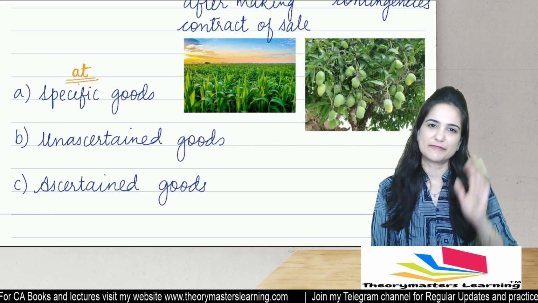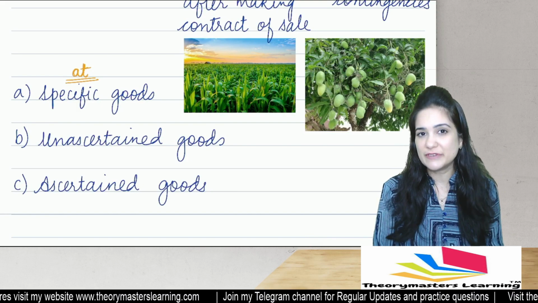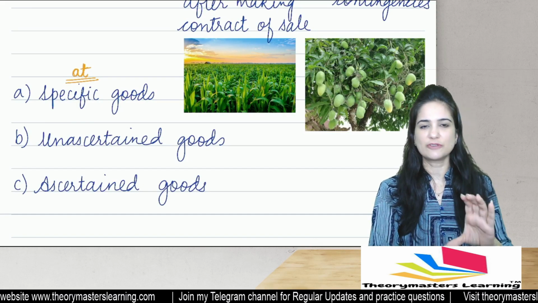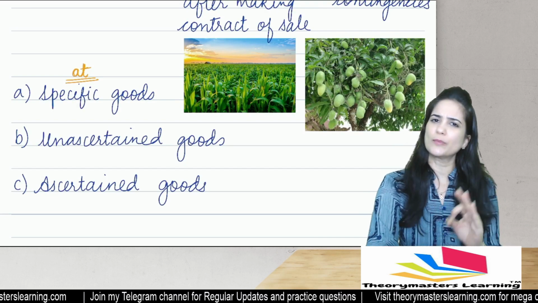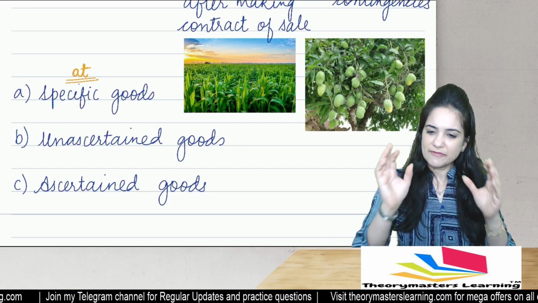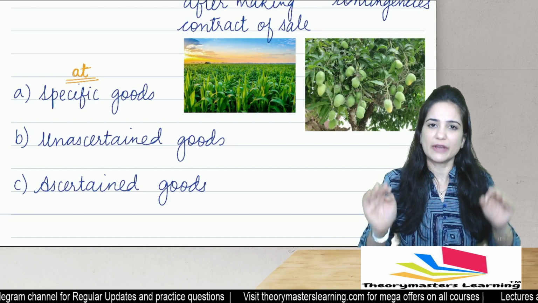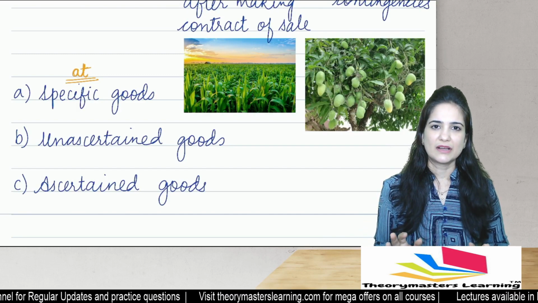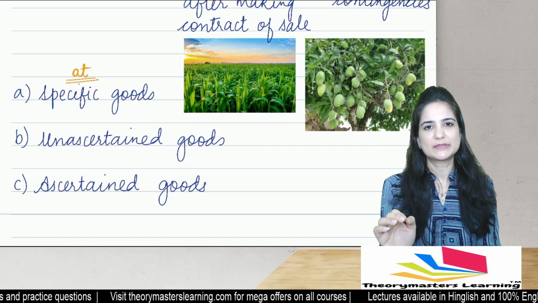They are specific goods. I went to the shop and I asked for Bonvita. I said, I want a packet of Bonvita, a refill packet, or maybe I asked for a bottle of normal Bonvita. So I am very clear as to what I want. I want to enter into a contract for Bonvita. So I bought Bonvita, that they are specific goods.